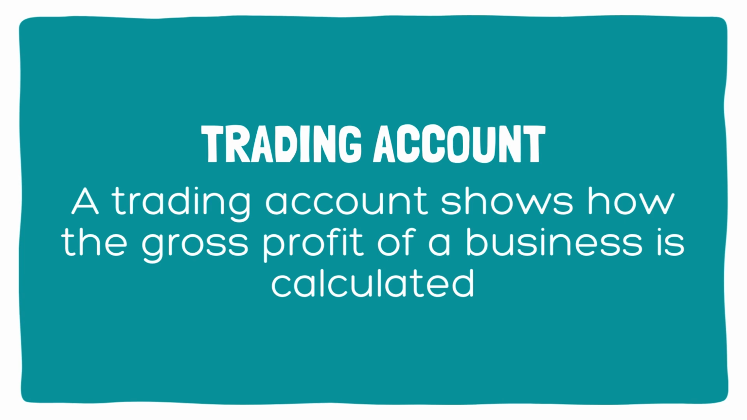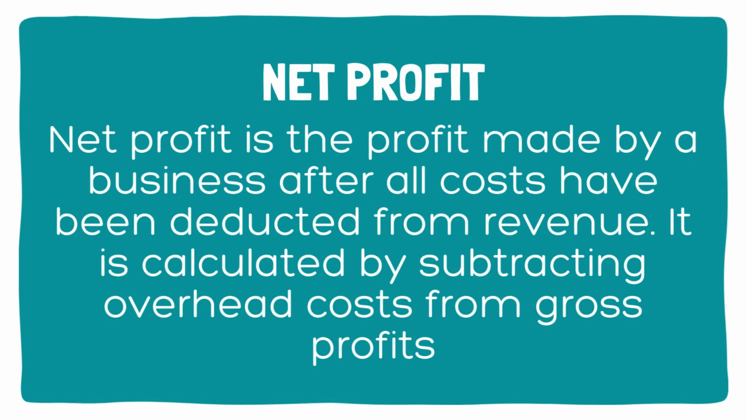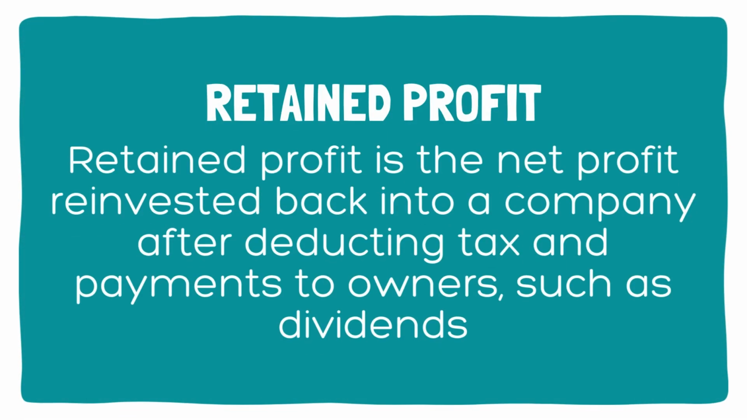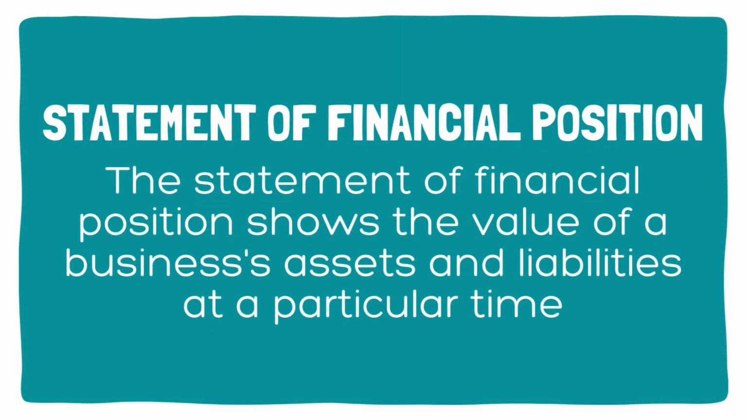A trading account shows how the gross profit of a business is calculated. Net profit is the profit made by a business after all costs have been deducted from revenue. It is calculated by subtracting overhead costs from gross profits. Depreciation is the fall in the value of a fixed asset over time. Retained profit is the net profit reinvested back into a company after deducting tax and payments to owners, such as dividends. The statement of financial position shows the value of a business's assets and liabilities at a particular time.